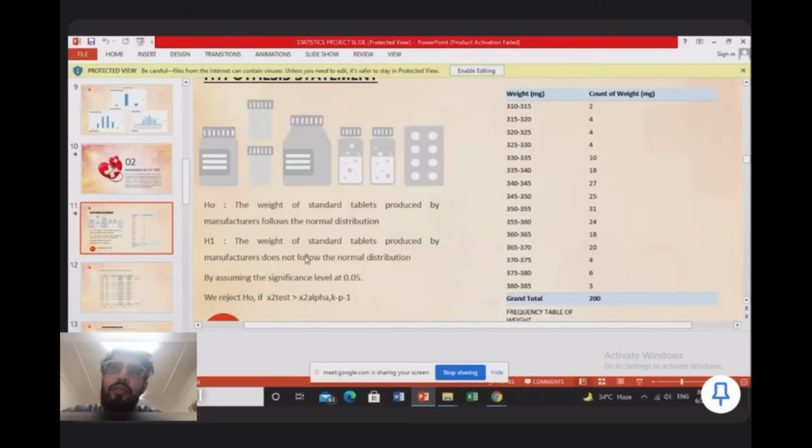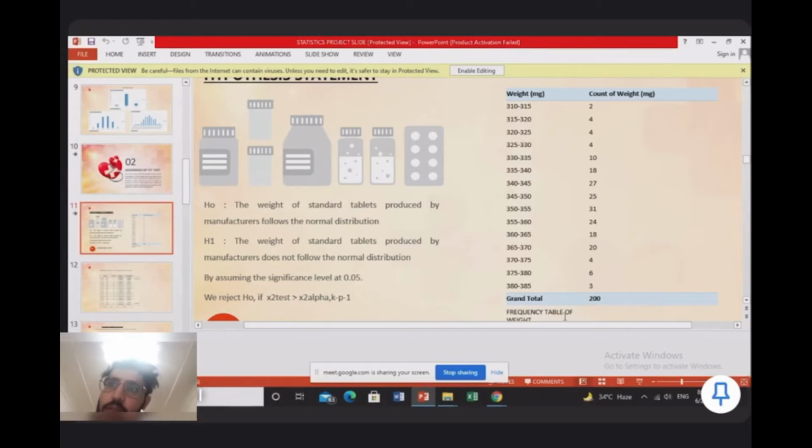So here we set the hypotheses. Null hypothesis: the weight of standard tablets produced by the manufacturer follows the normal distribution. Alternative hypothesis: the weight of standard tablets produced by the manufacturer does not follow the normal distribution.